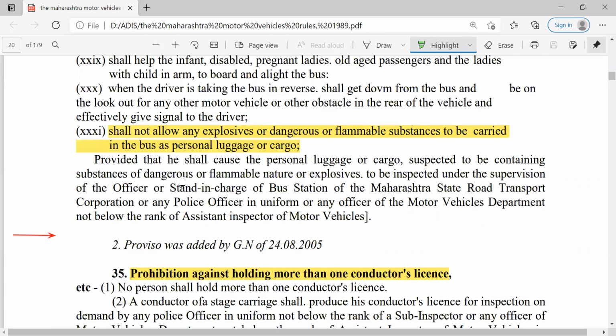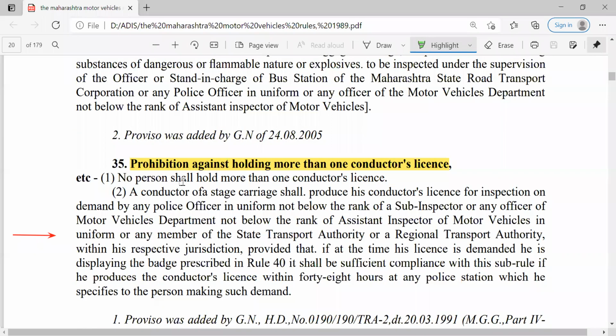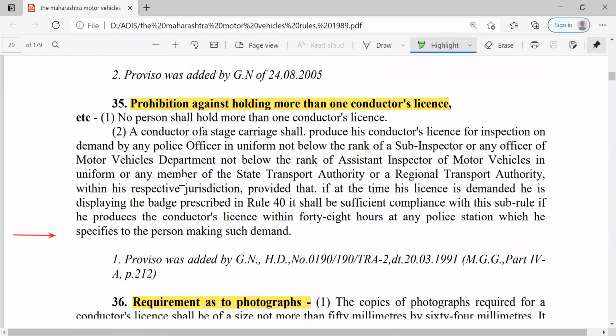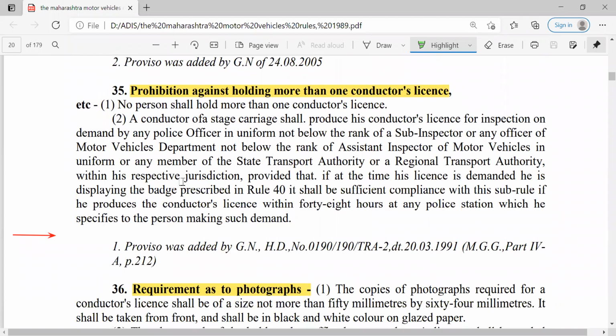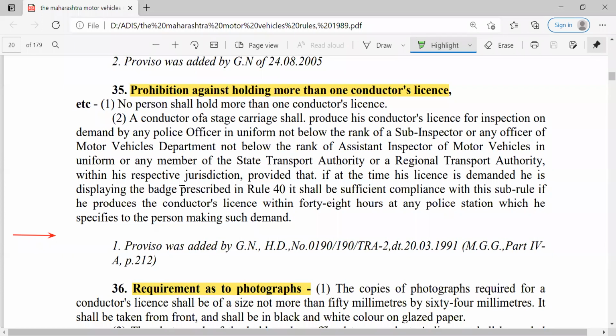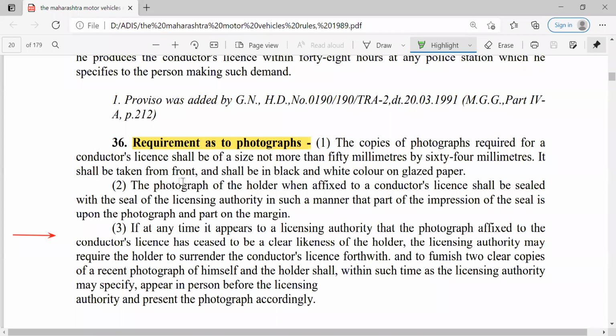He shall not allow any explosive or dangerous or flammable substances to be carried in the bus as personal luggage or cargo. So that is another observation to be done by the conductor. Then there is a provision against holding more than one conductor's license. So he must possess only one conductor license. Then there is a requirement as to photograph.